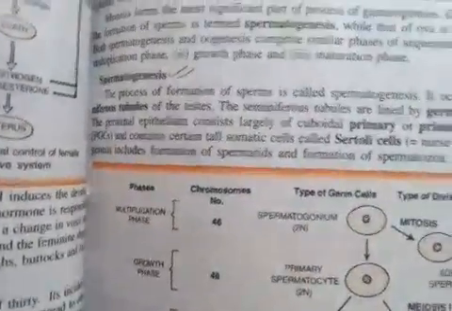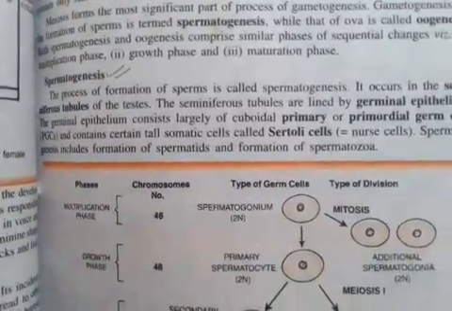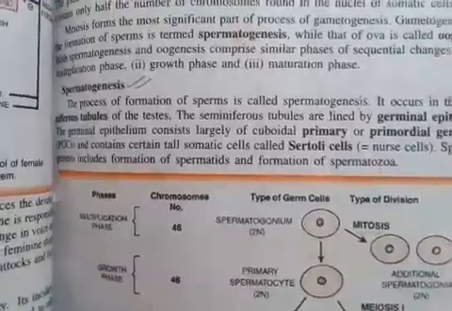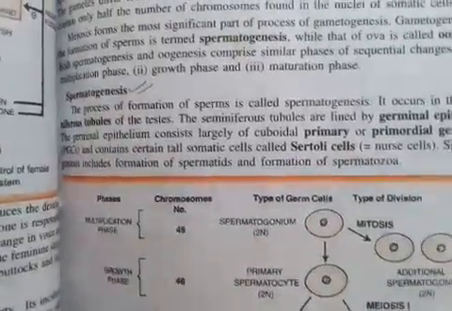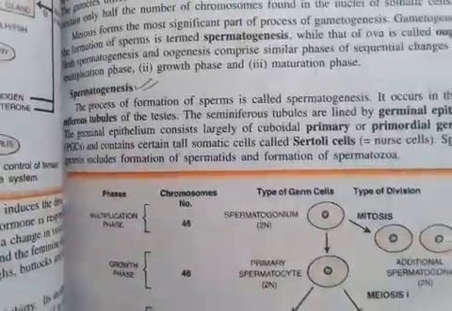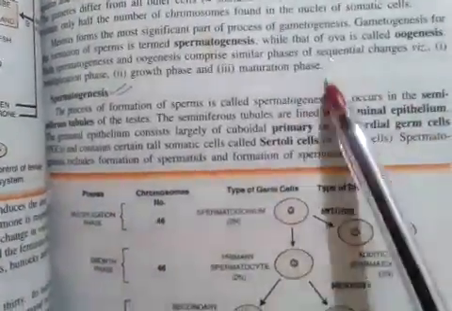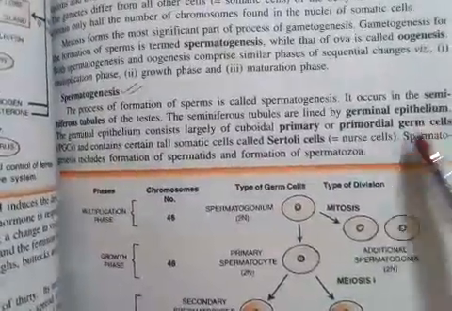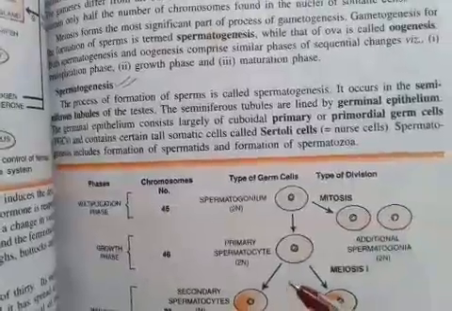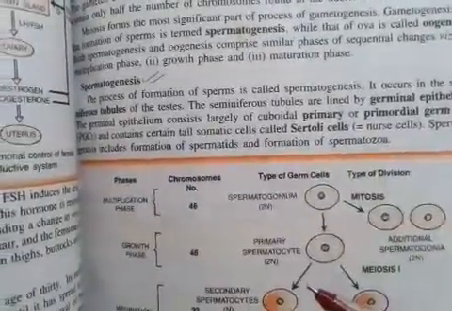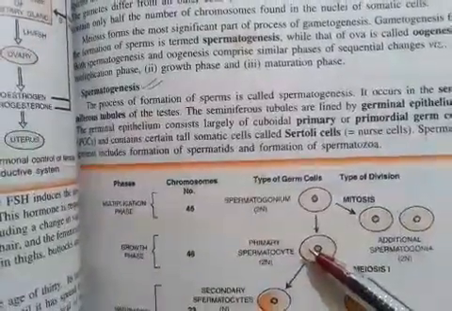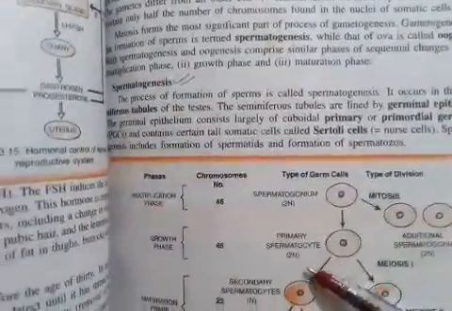So the process of formation of sperm is known as spermatogenesis, and as you know, the primary sex organs are the testes, as we have done earlier. In those testes, the main site of spermatogenesis is the seminiferous tubule, which is lined by the germinal epithelium, and the germinal epithelium itself consists of large cuboidal primary germ cells, and between those germ cells, as you have done in the last lecture, there are Sertoli cells which provide nourishment to the growing spermatids.